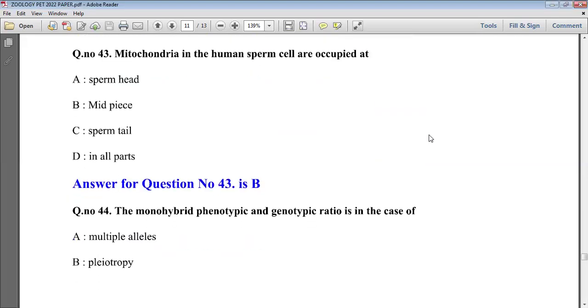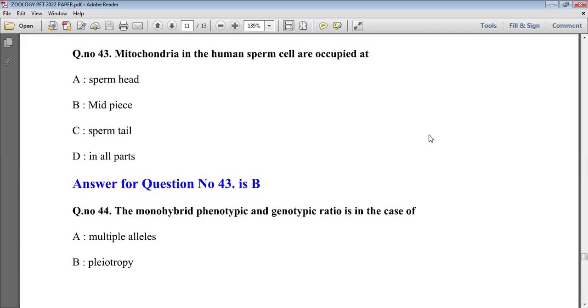Next question is, mitochondria in the human sperm cell are occupied at. Asking about the human sperm, and the human sperm has a head, and in this structure the head has a cap of lysosome, and below the head there is a middle piece having mitochondria in spiral shape.